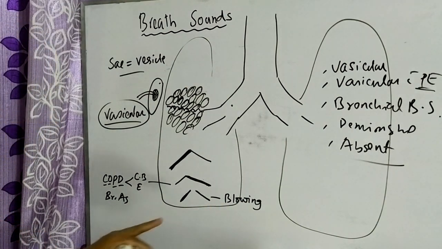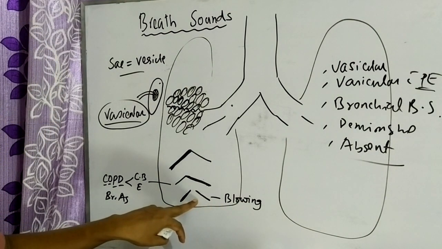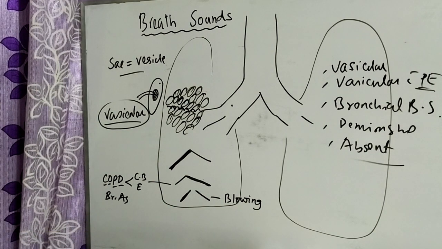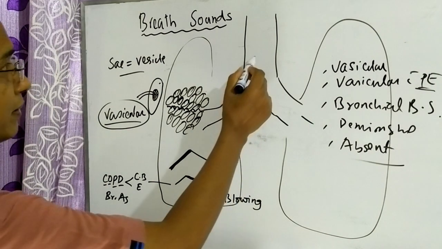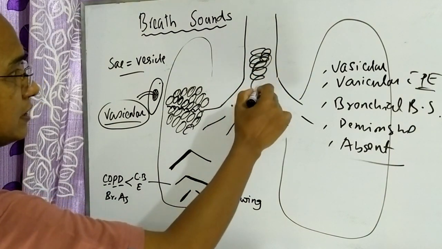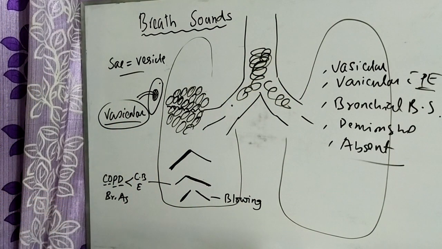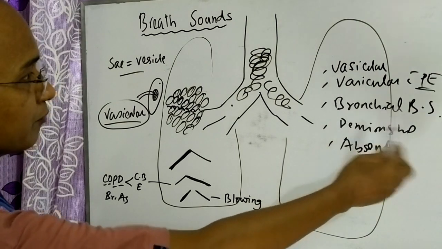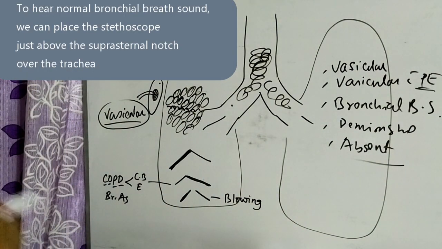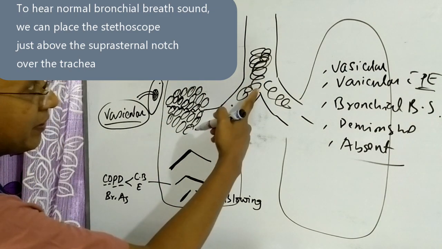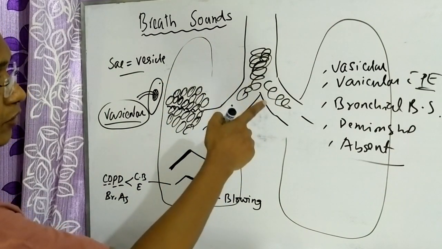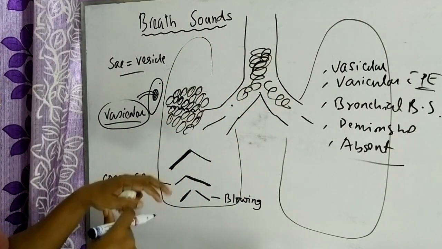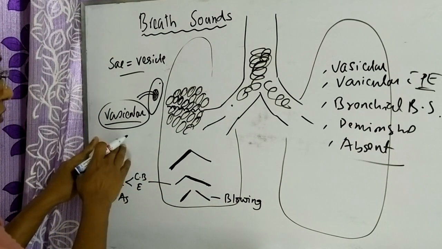Now let me talk about some points on bronchial breath sound. As I already said, the breath sound is actually produced by the turbulent flow of air inside the larger airway. So if we place our stethoscope just over the trachea, just above the suprasternal notch, we hear the bronchial breath sound over the bronchus or over the trachea. And when this bronchial breath sound, which is normally produced inside the larger airway, passes through the vesicular structure, it is attenuated and becomes vesicular.